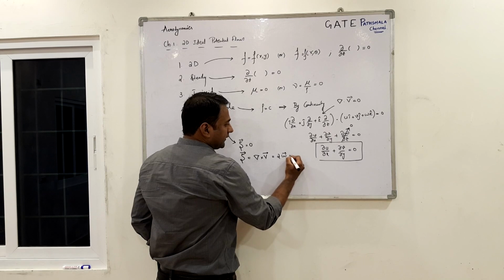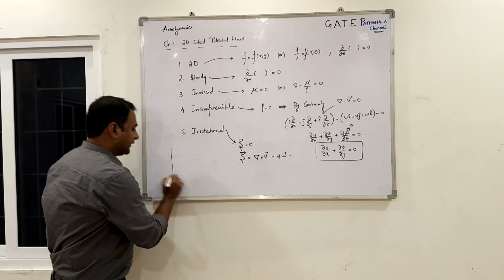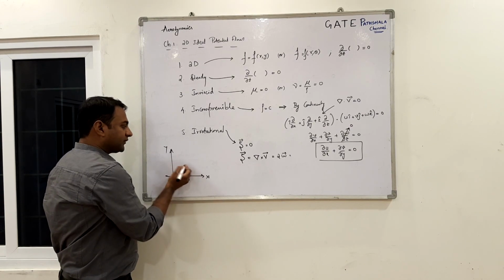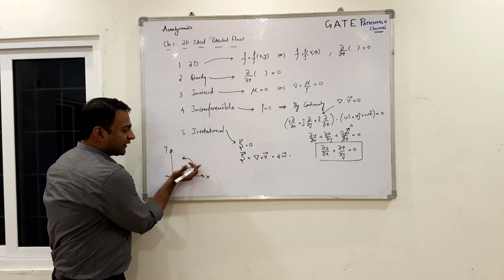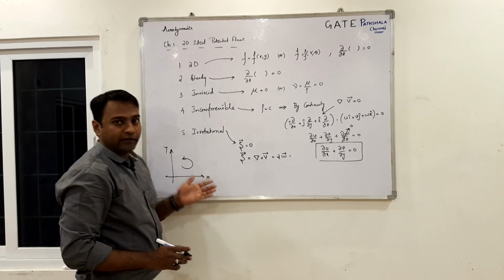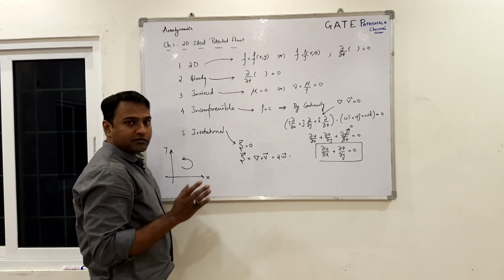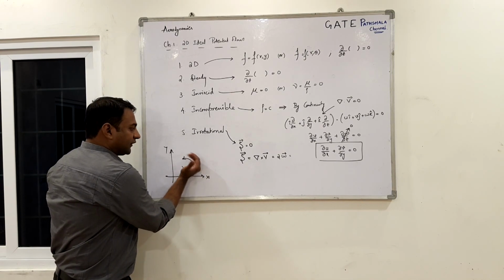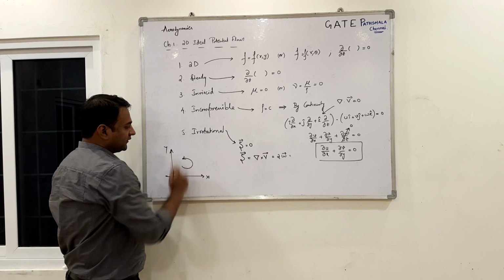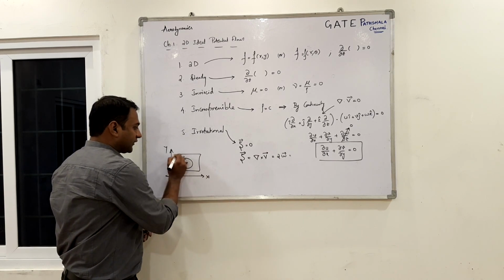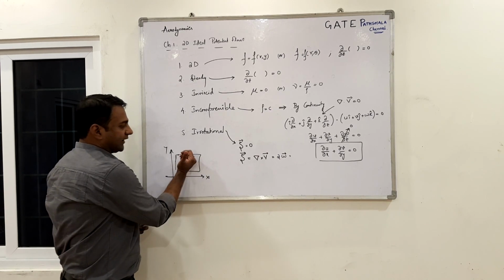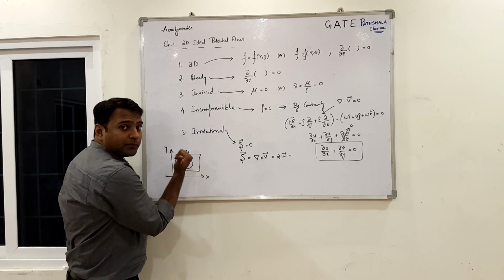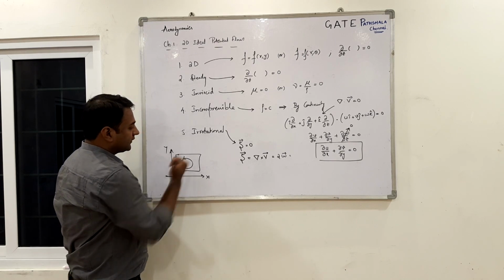Since we are dealing with only 2D flows, for example, if I draw the plane like x, y and I am having a rotation like this, if I curl my fingers, do not use your left hand. The convention is you should use your right hand only and curl your fingers in the direction of the rotation of the fluid particle. If the fluid particle is rotating in this direction, you curl your fingers like that and the thumb will be pointing towards you. So that is your z direction.